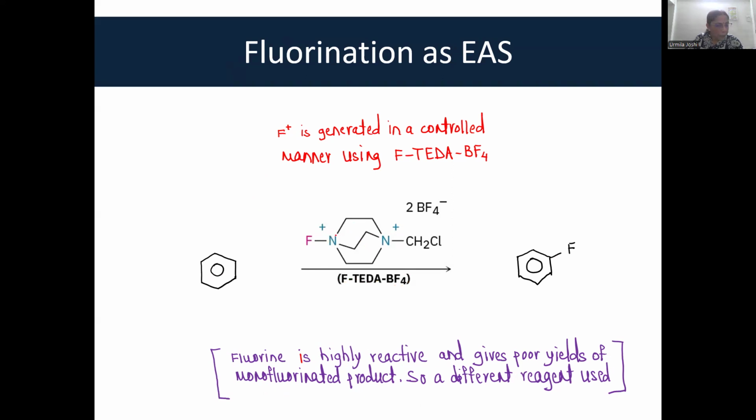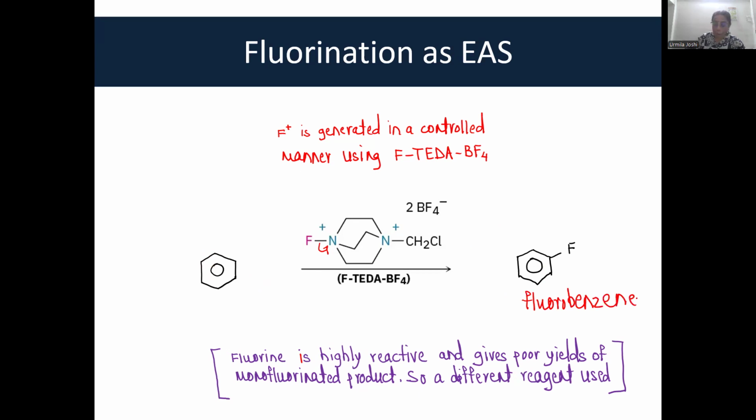There is a quaternary ammonium nitrogen to which fluorine is attached. And so when the bond is broken, this bond breaks this way and fluorine cation is generated. And this generated fluorine cation reacts with benzene in a similar manner to give fluorobenzene.